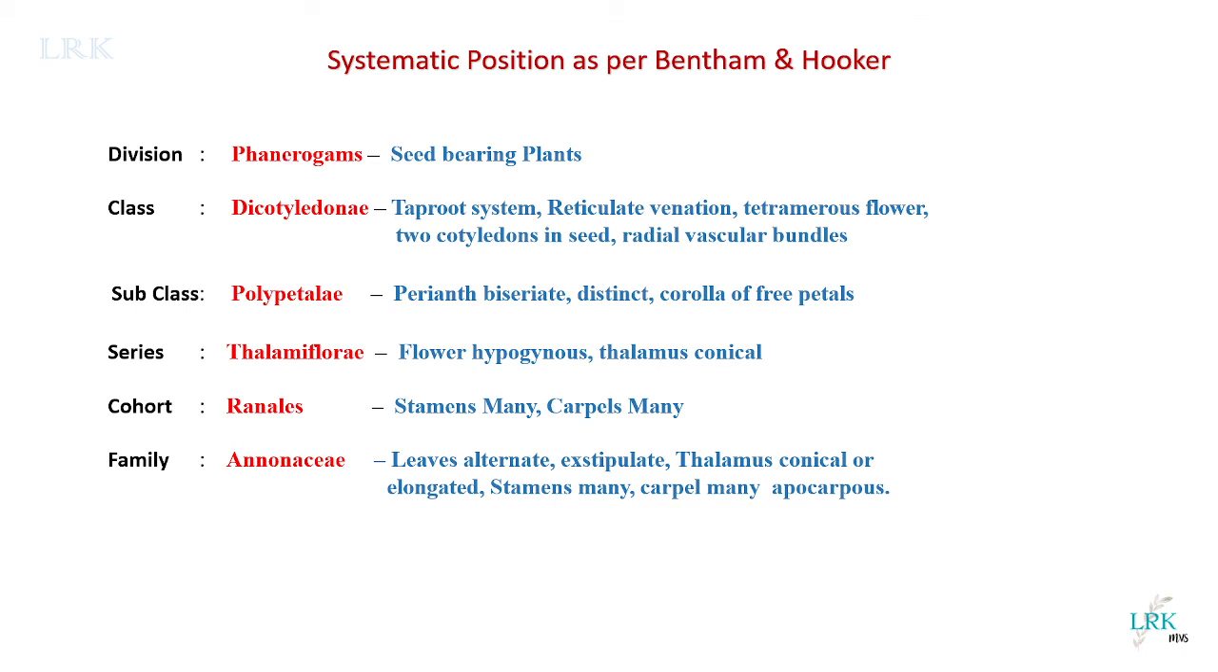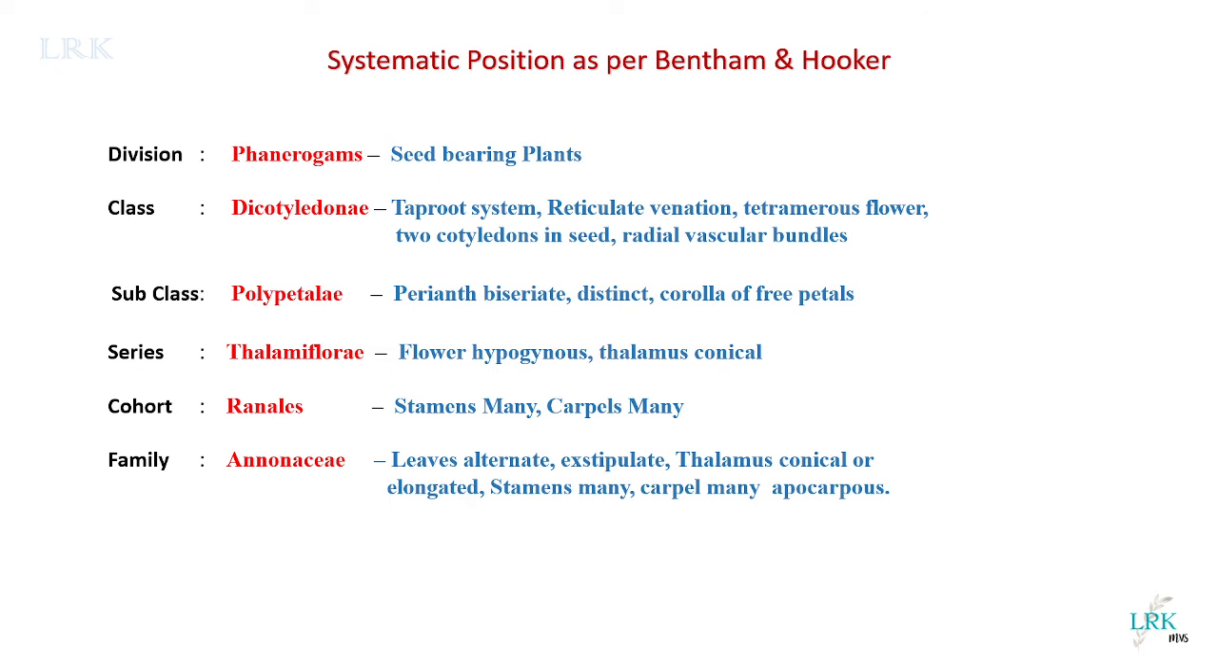And the systematic position as per Bentham and Hooker: these are flowering plants, placed in the division Phanerogams. Seed bearing plants or flowering plants are placed in Phanerogams. And the class is Dicotyledonae as these plants show taproot system and reticulate venation. I said that the tetramerous and pentamerous condition belongs to Dicotyledonae. The Dicotyledonae show taproot system, tetramerous or pentamerous condition, and the venation is reticulate.